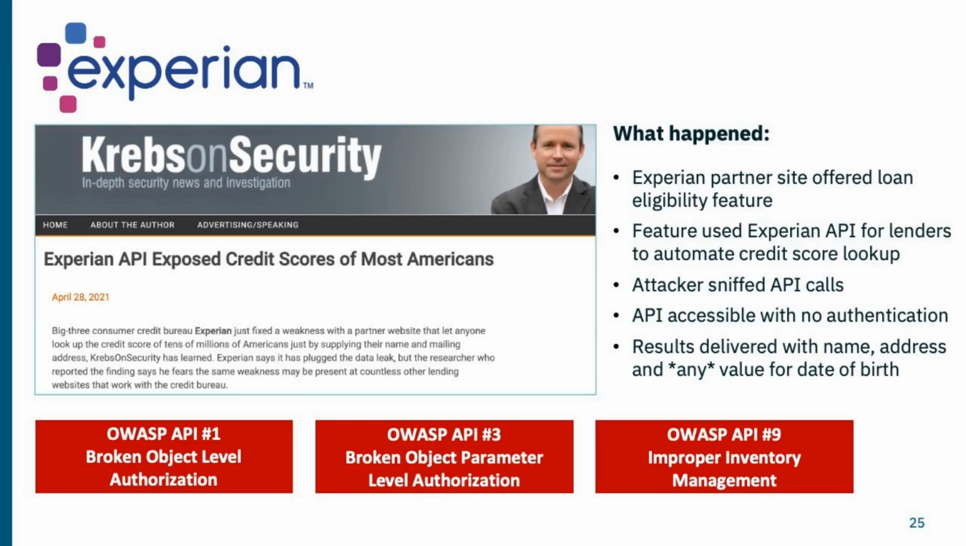What was interesting here was that they could, with an individual's name and address and date of birth, look up the credit score of any user in the entire Experian database. But beyond that, it turned out that the date of birth field was really a placeholder. You could put any values you wanted. You could put all zeros in that field, and the Experian API would respond with the credit records of any users that they had. This is an example of OWASP number 9, improper inventory management.